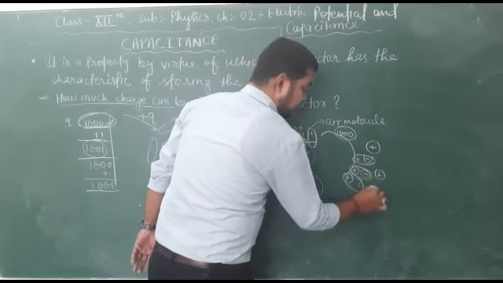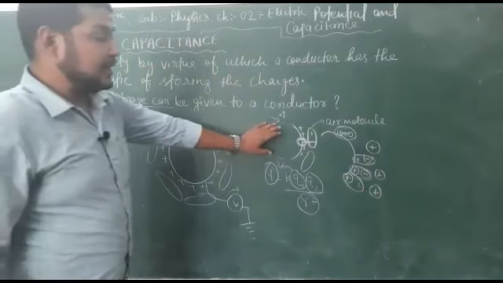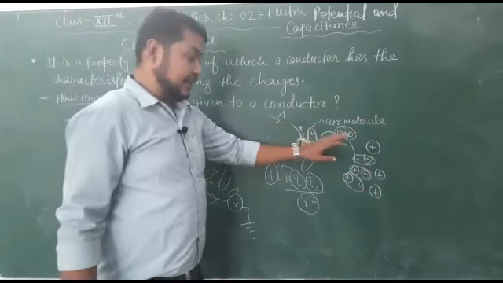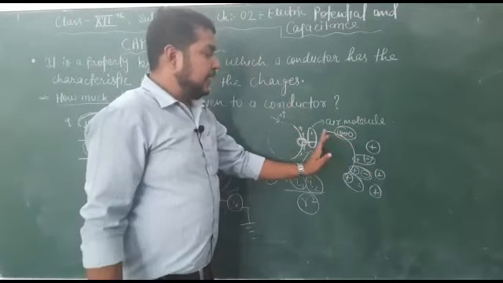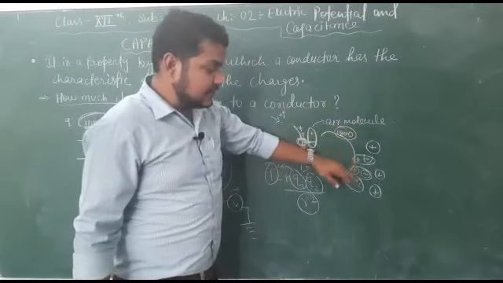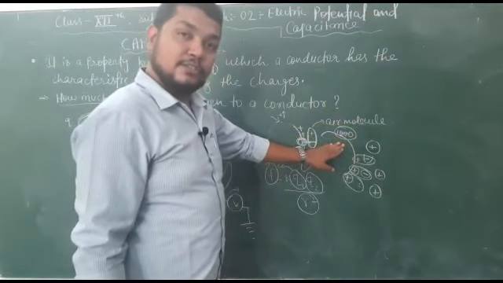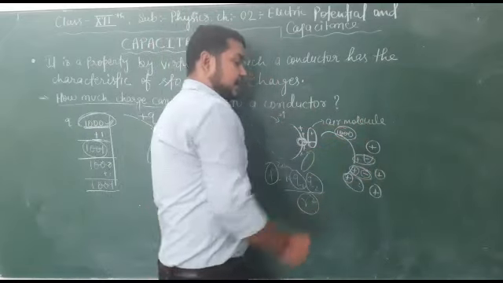Here we can see that up to a limit the conductor has the capacity to store charges, and in this case the limit is given as 1000 charges. After the 1000 charges, however many charges are provided over the surface, it will attract the negative charges from the air molecule.